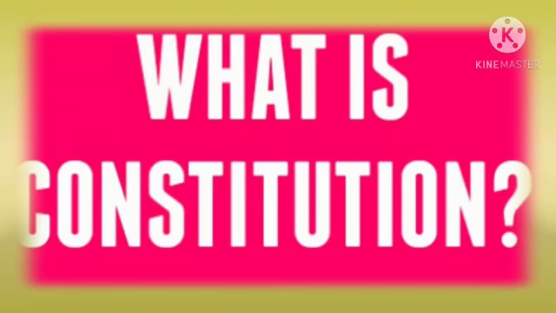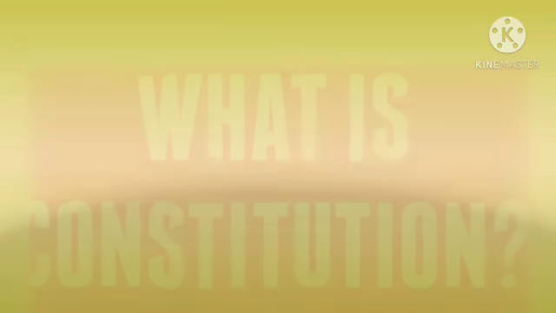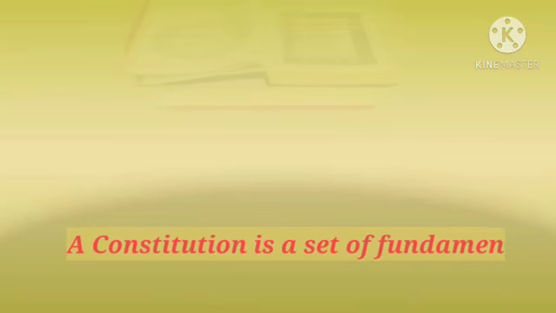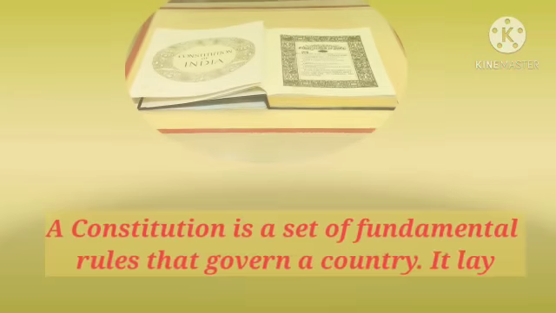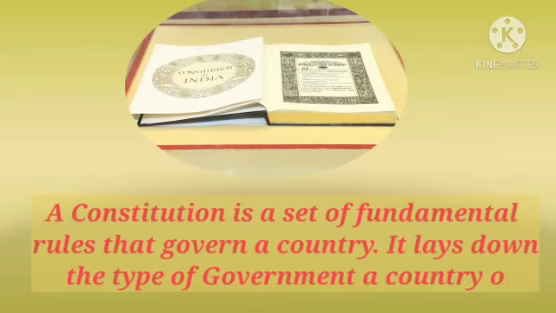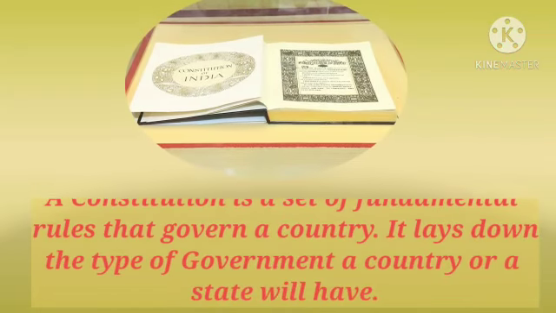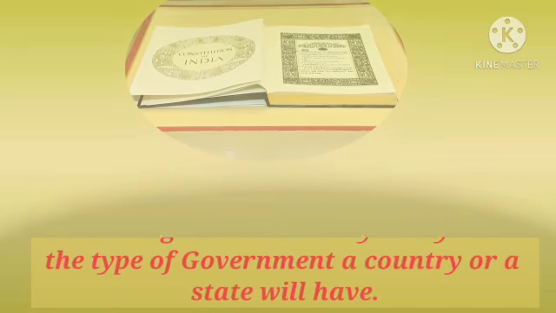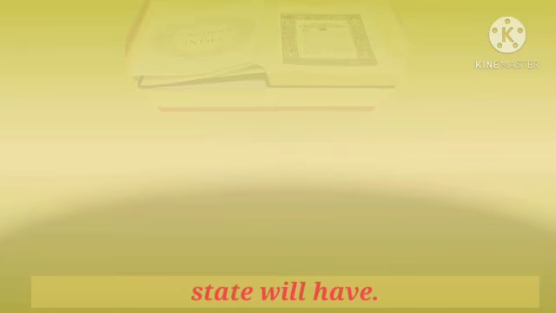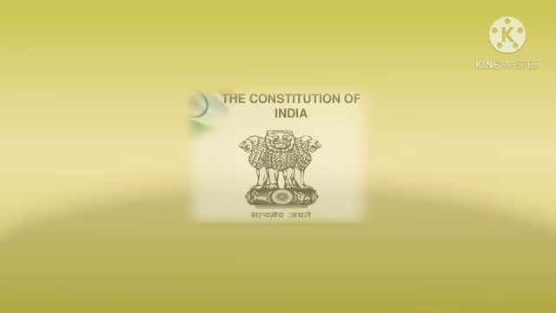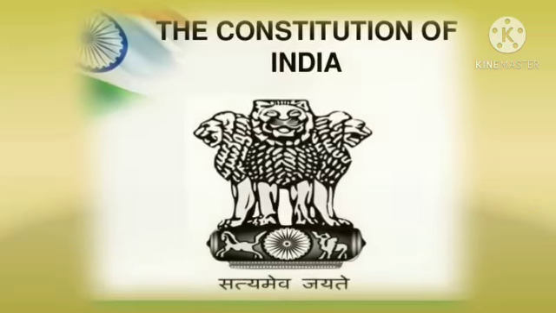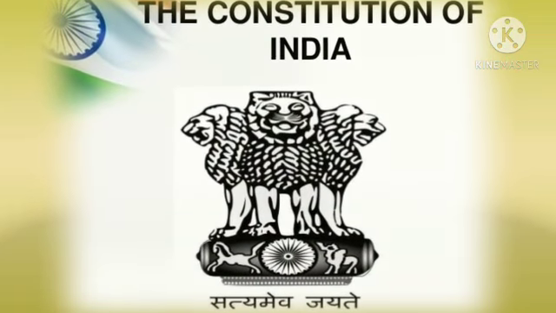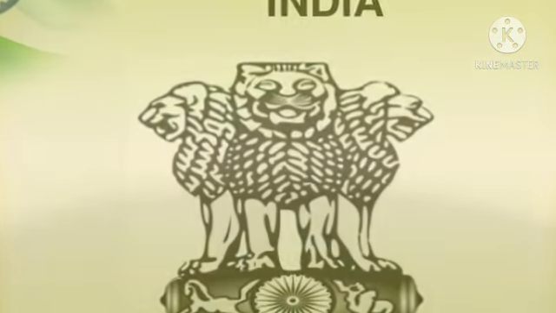What is a constitution? A constitution is a set of fundamental rules that govern a country. It lays down the type of government a country or state will have. For example, the Indian Constitution describes India as a parliamentary democracy with a federal system of government.